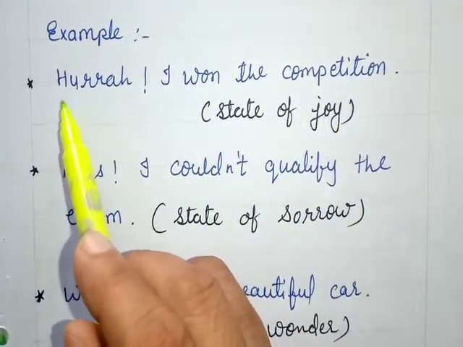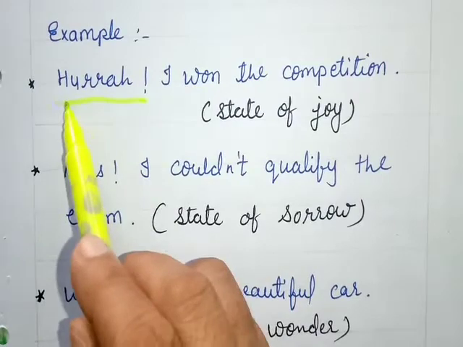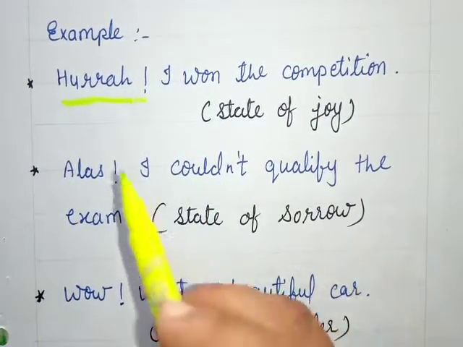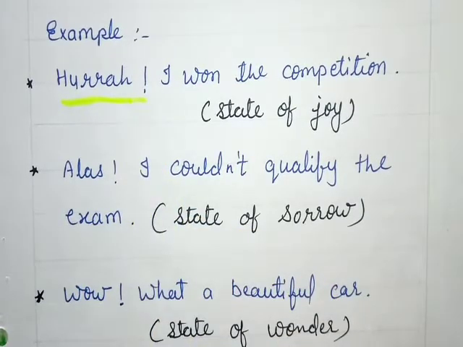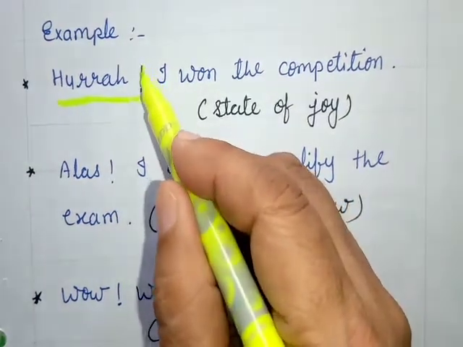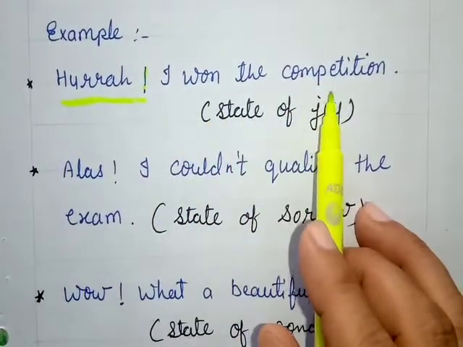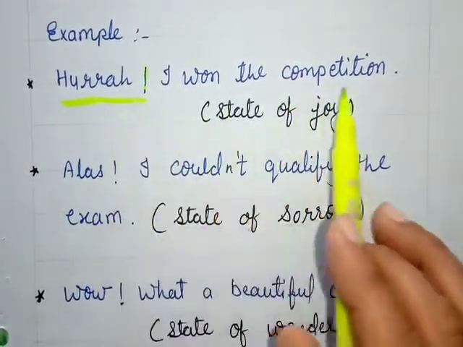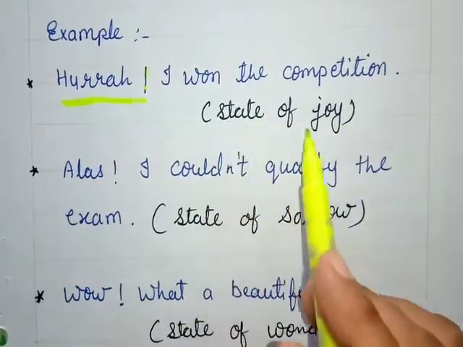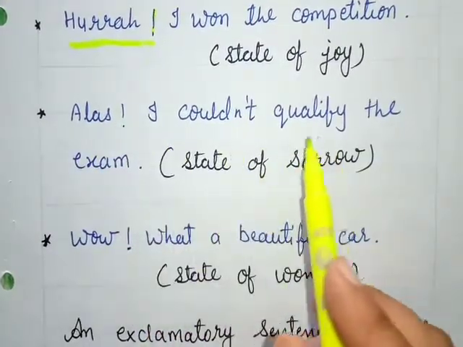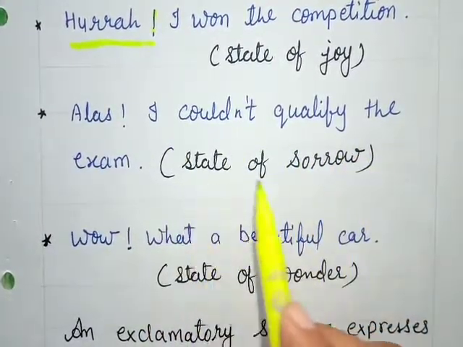So this word hooray, these kinds of words are called exclamations, outbursts of feelings. When some kinds of feelings burst out, like sorrow or happiness or joy, these are shown with this kind of mark, the exclamatory mark. So this sentence is called an exclamatory sentence. "Hooray, I won the competition." This is the state of joy. Like this, "Alas, I couldn't qualify the exam." State of sorrow.